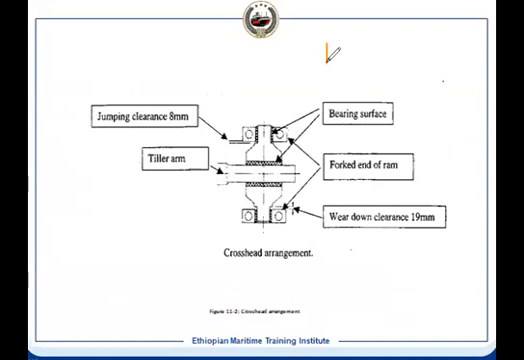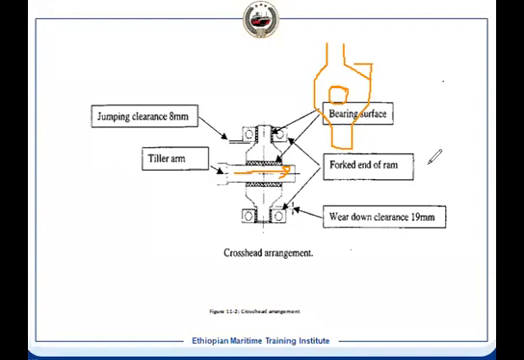And the crosshead pin will have a hole. It means if you see from the other side, this is our crosshead pin. This will have a hole, and through this hole our tiller arm will enter. Now what will happen?